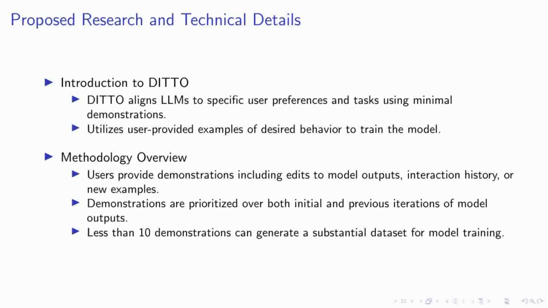Now, how does DITO achieve this? Users contribute demonstrations in various forms, be it through edits made directly to the model's outputs, interaction histories, or entirely new examples crafted from scratch. These demonstrations are then treated as superior to both the initial outputs of the model and any previous iterations. This prioritization is crucial as it ensures that the model continuously evolves towards aligning more closely with the user's specific preferences.